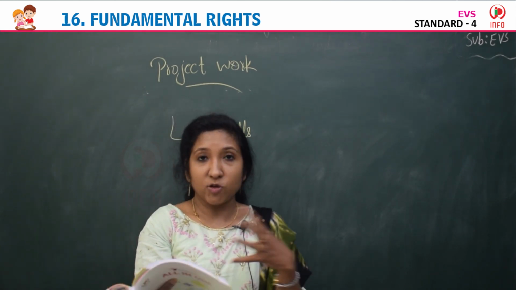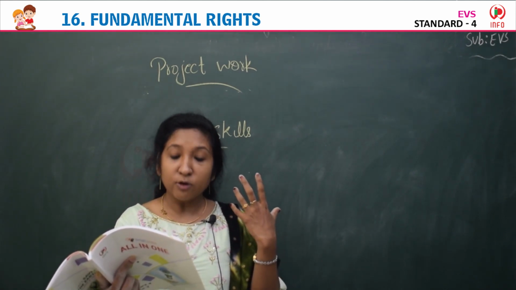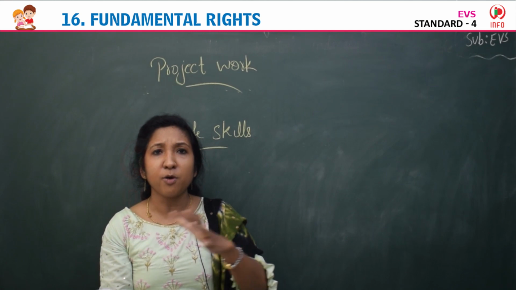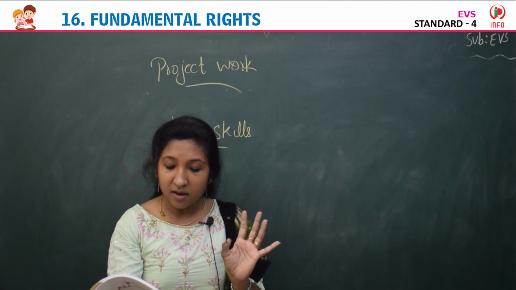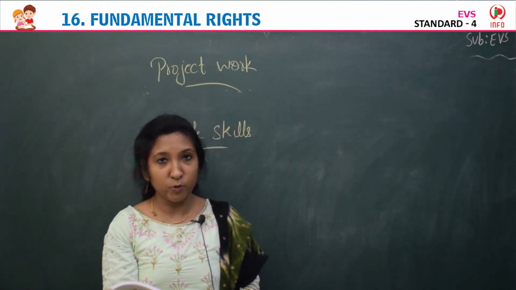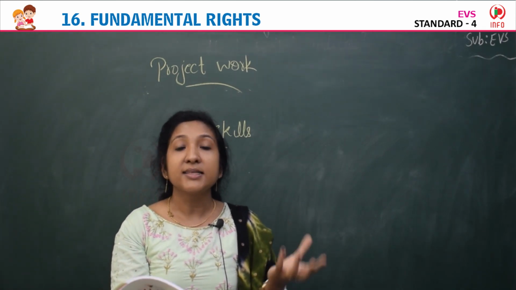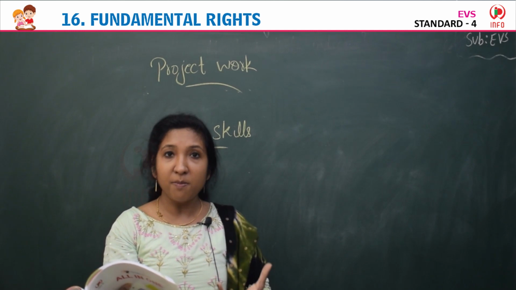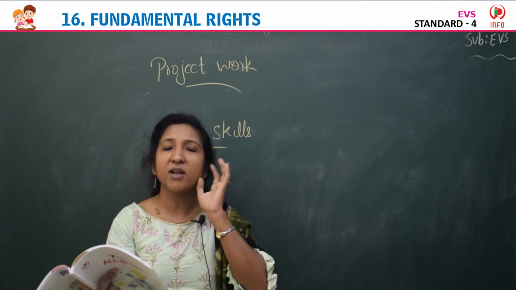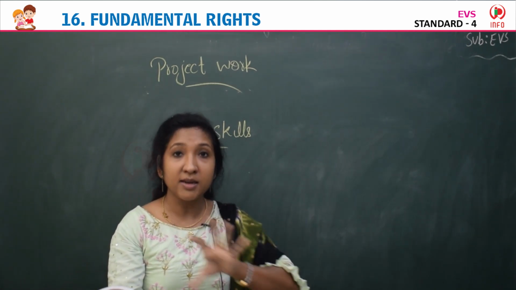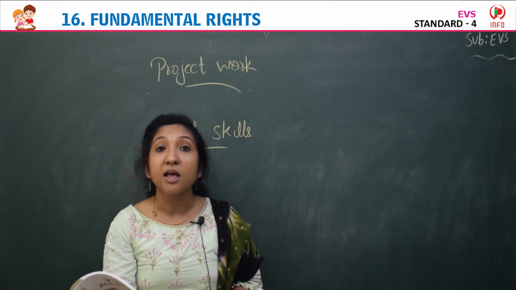It's actually a state that supports and participates in a neutral manner. So our government supports and participates in everything in a neutral manner in the affairs of all religious groups. No separation for the religious groups here. That's why India is known as a secular country. A government or a state that supports and participates in a neutral manner, in a common way, in all the religious affairs, all the events of the religious groups.